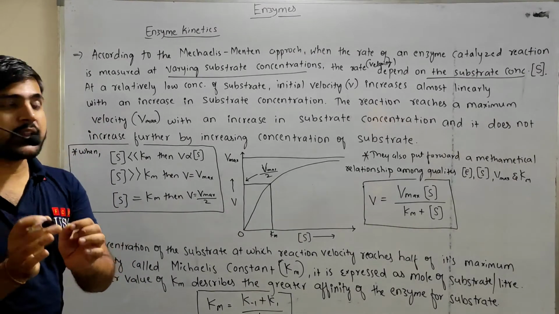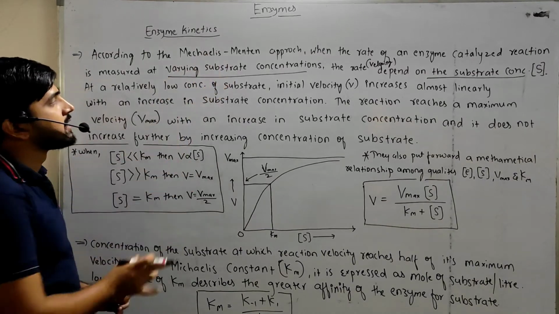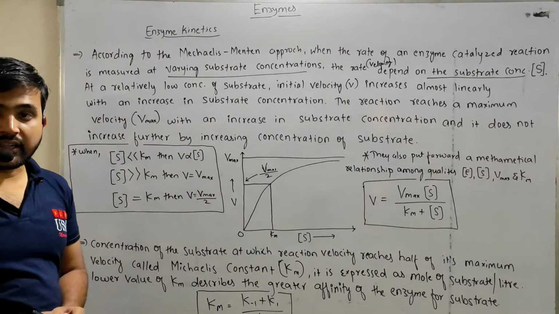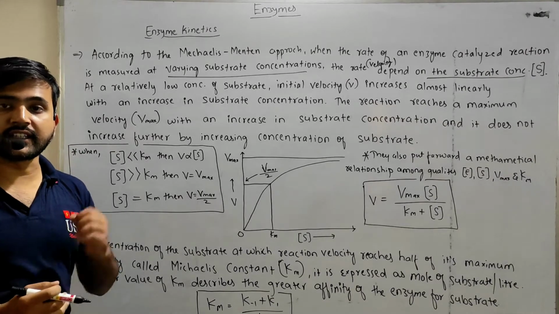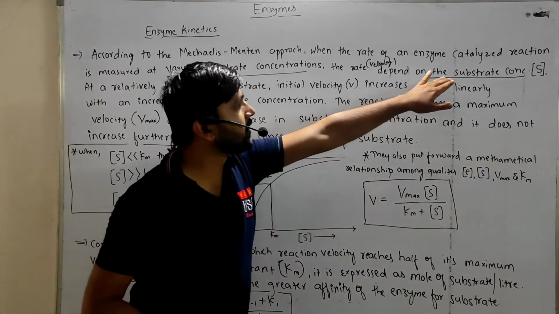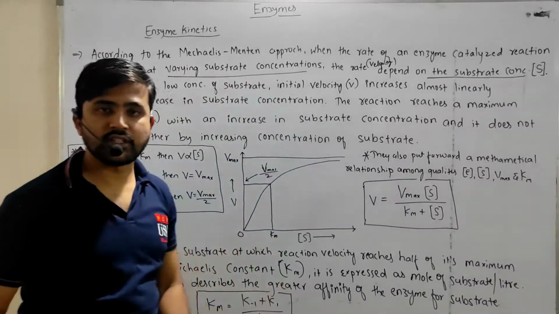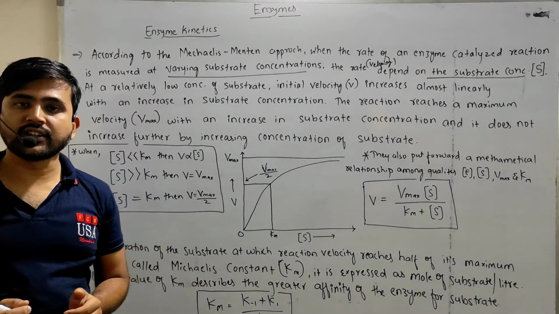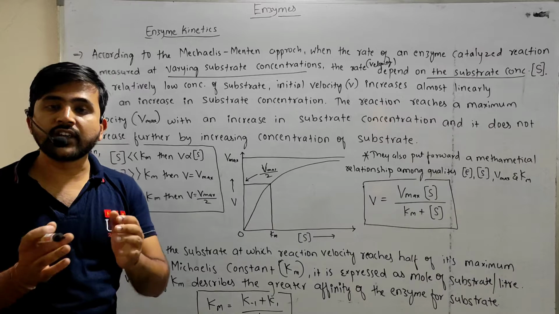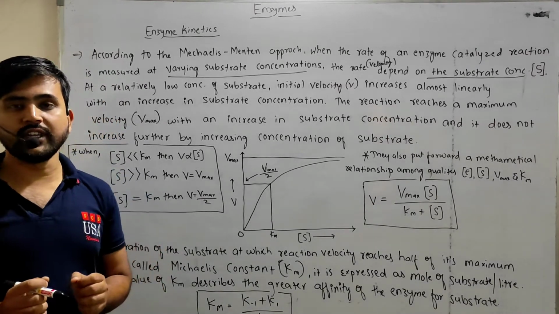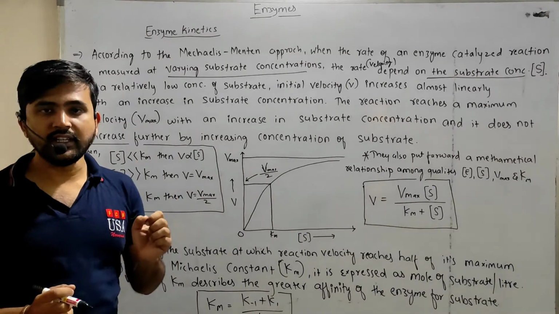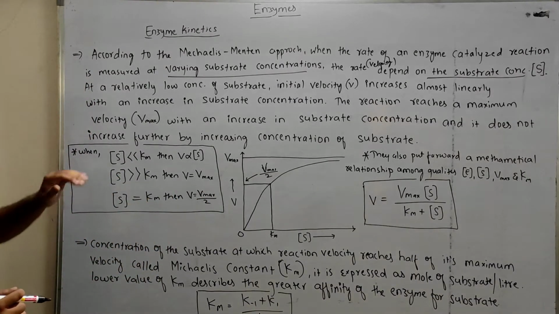So that can be measured by varying the substrate concentration, and the rate or velocity of the reaction depends totally on the substrate concentration, right? So in an enzyme-catalyzed reaction, the rate of the reaction, or the velocity of the reaction, totally depends on the concentration of the substrate involved in the reaction.